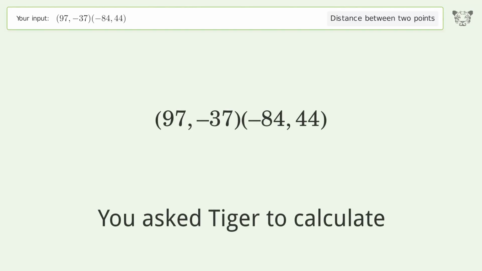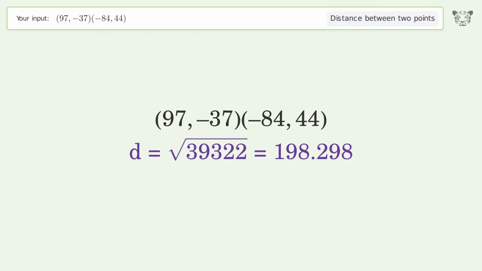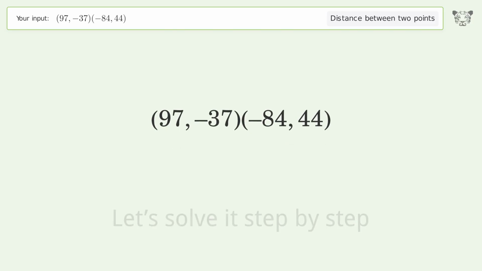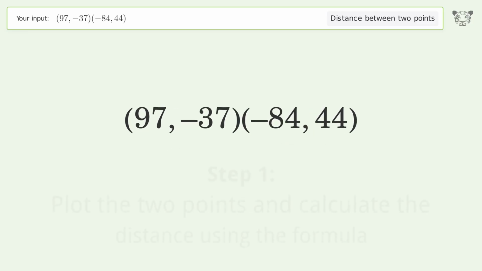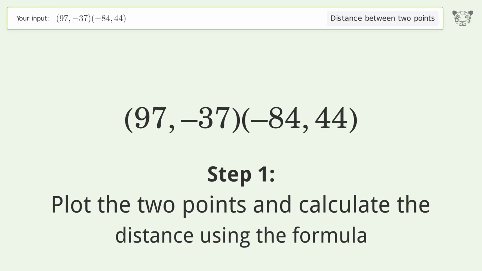You ask Tiger to calculate. This deals with the distance between 2 points. The distance between the 2 points is the square root of 39,322, or 198.298. Let's solve it step by step. Plot the 2 points and calculate the distance using the formula.